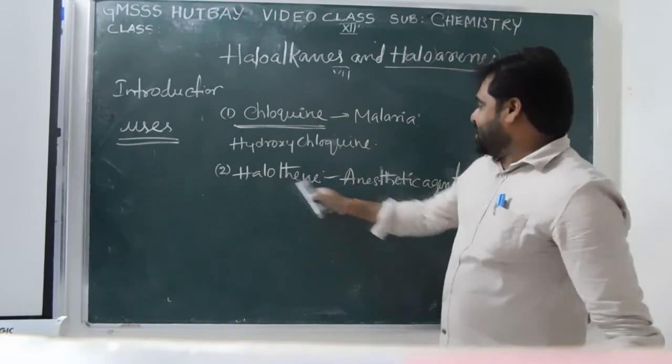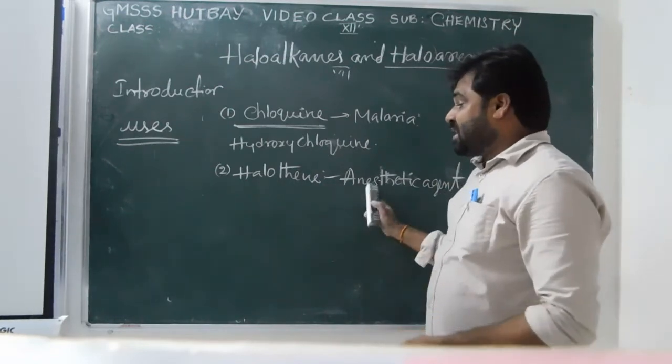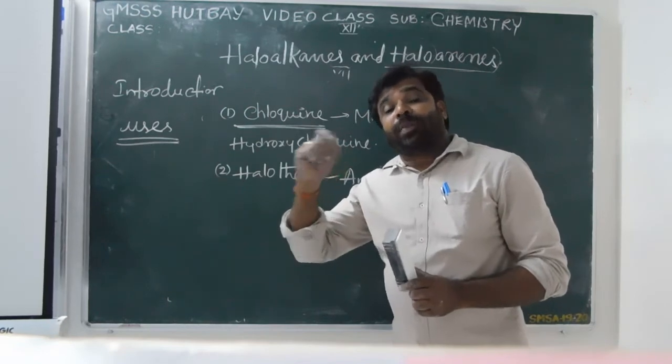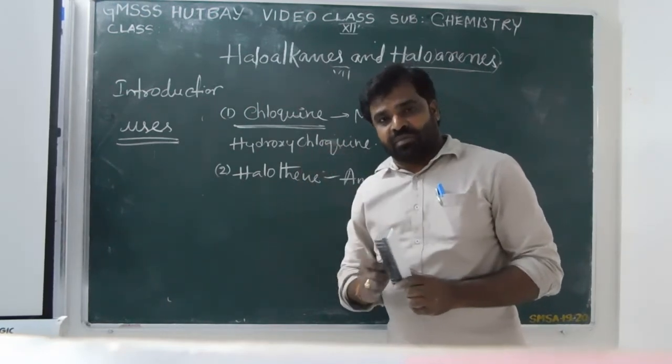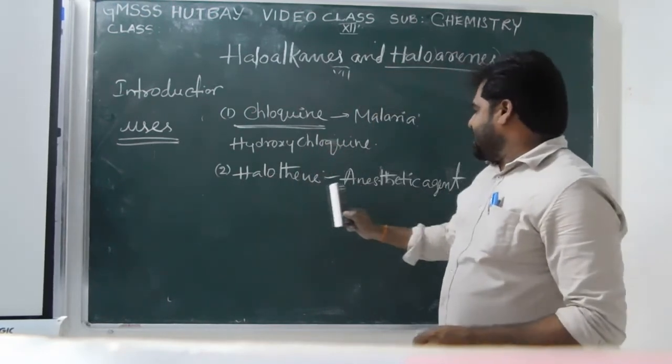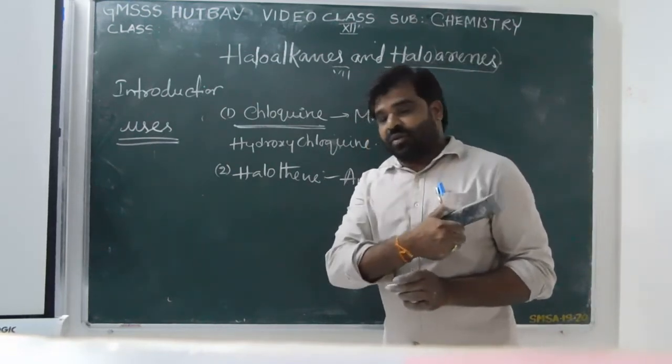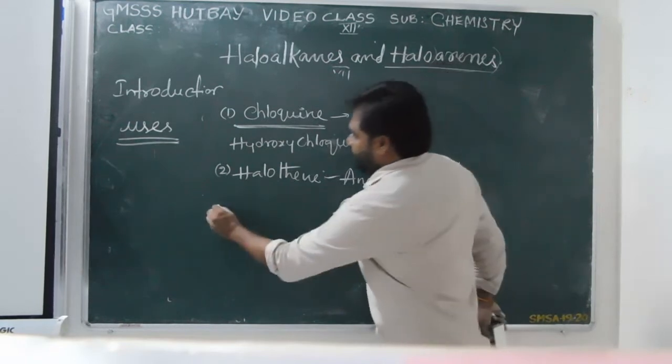Anesthetic agent. Halothane is the anesthetic agent. Anesthetic means anesthesia, which we give during an operation, during surgery time. That means halothane is the anesthetic agent which is used during surgery. Okay. Next one.